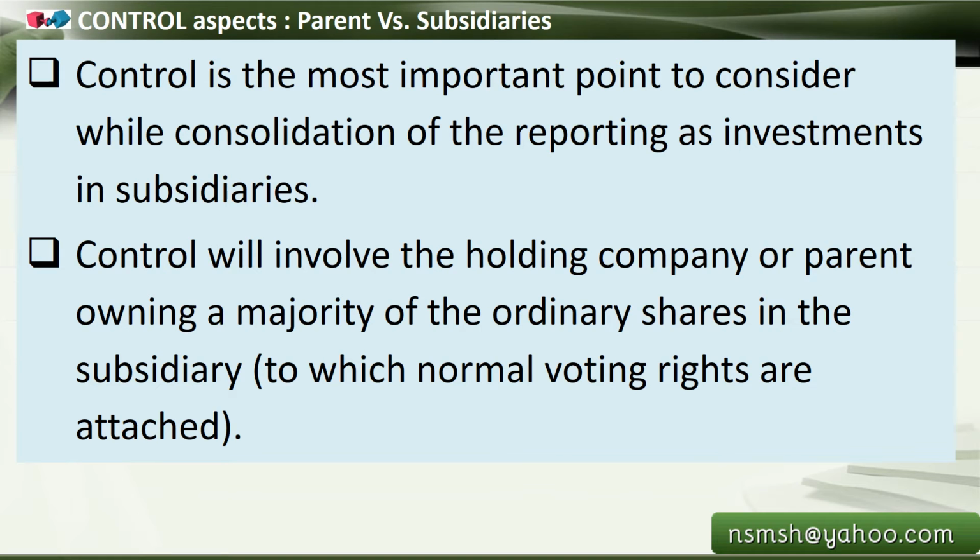Now the control aspects between parent and subsidiaries. We should understand some terms a little more clearly. Control is the most important point to consider when consolidating the reporting of investments in subsidiaries. Control will involve the holding company or parent owning a majority of the ordinary shares in the subsidiary, to which normal voting rights are attached. See, normally the parent company has more voting rights in the subsidiary company, so therefore the control is also more.